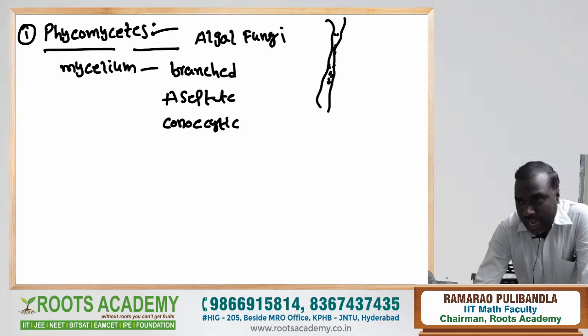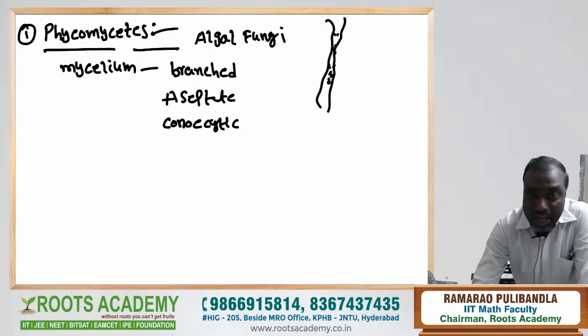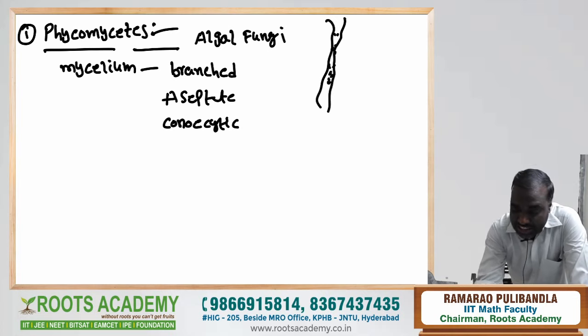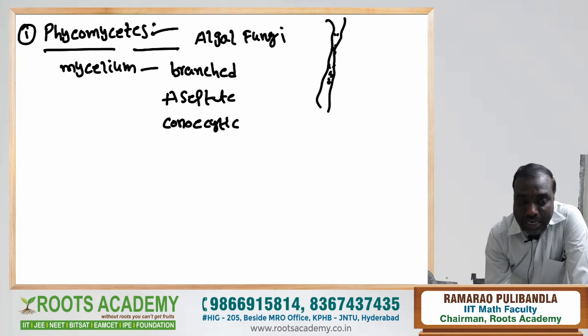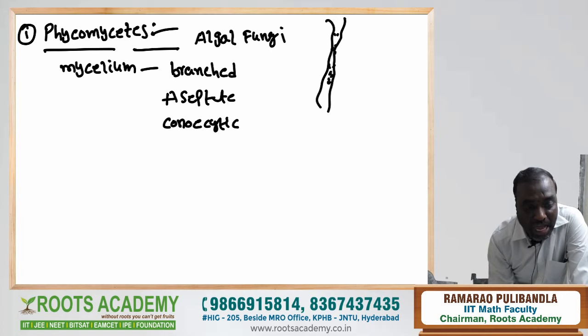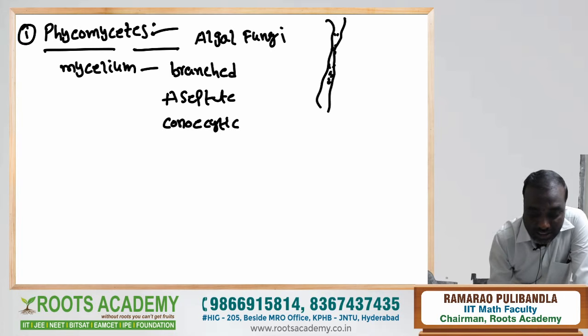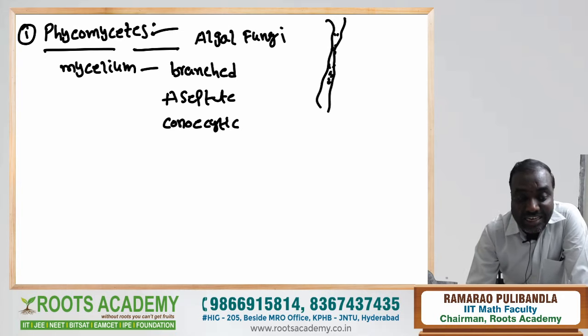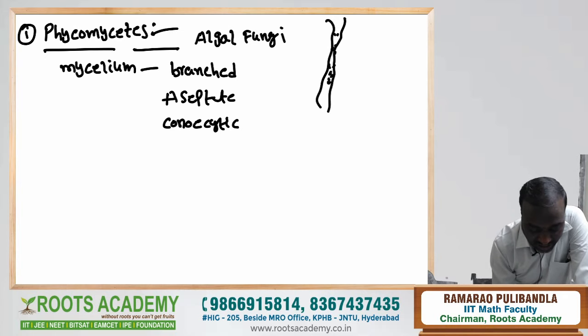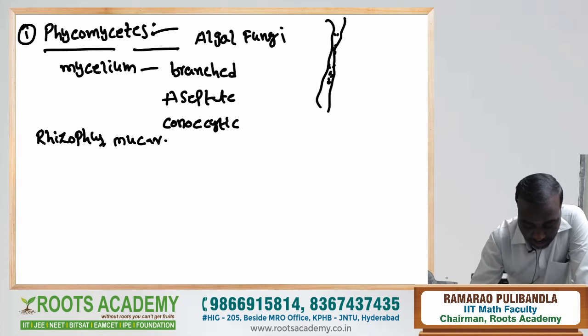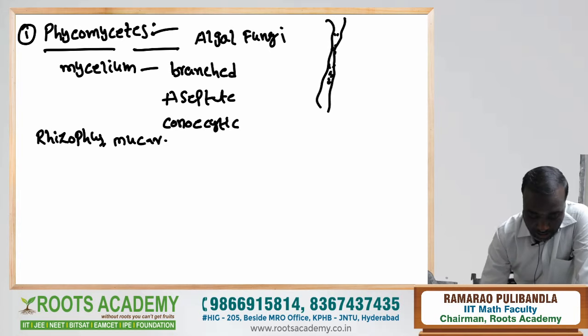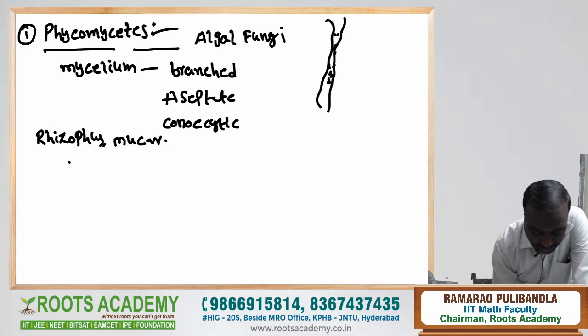Every cell has protoplasm and every cell has a nucleus. Generally those cells are separated by cross walls, that is called septa. Due to lack of septa, all nuclei appear in only one cell, that is called the cenocytic condition. Examples: Rhizopus and Mucor.